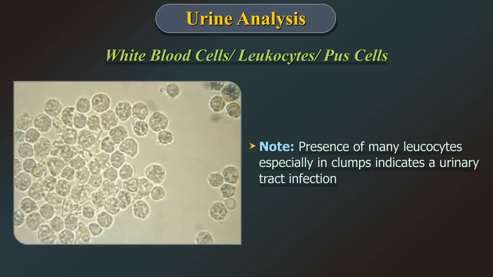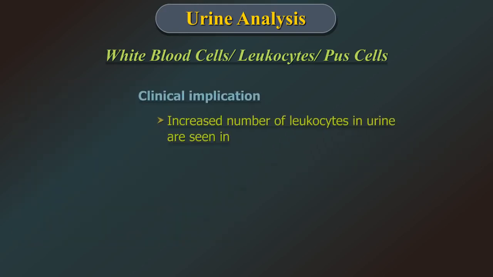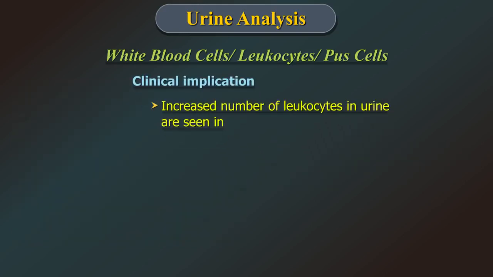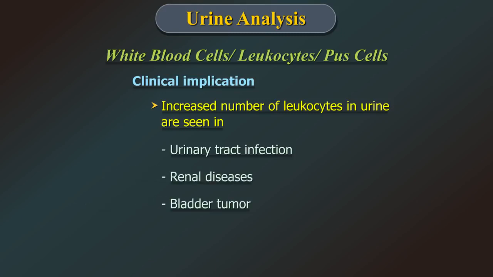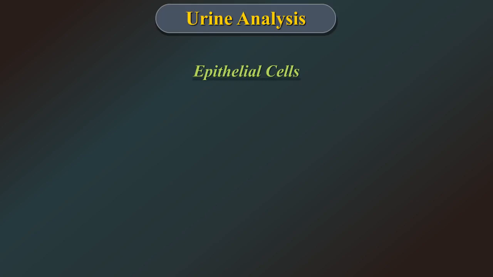The presence of many leukocytes, especially in clumps, indicates a urinary tract infection. Clinical implication. Increased number of leukocytes in urine are seen in cases of urinary tract infection, renal diseases, bladder tumor. Epithelial cells.